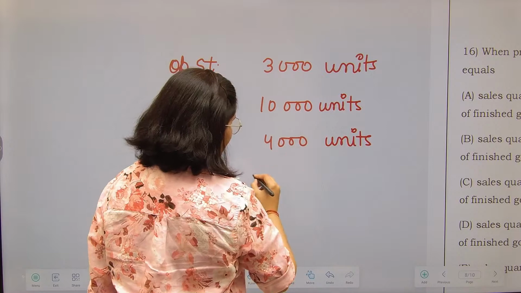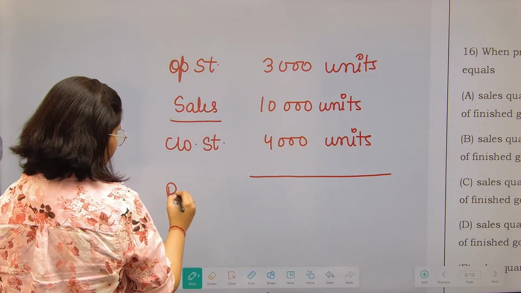Now someone is asking me how much production I should do.